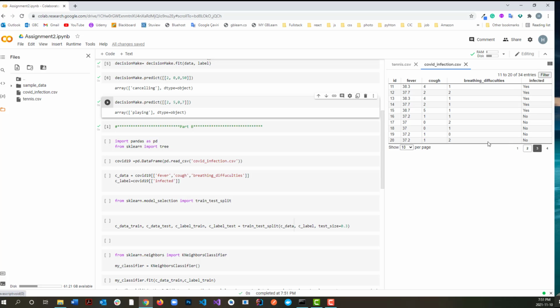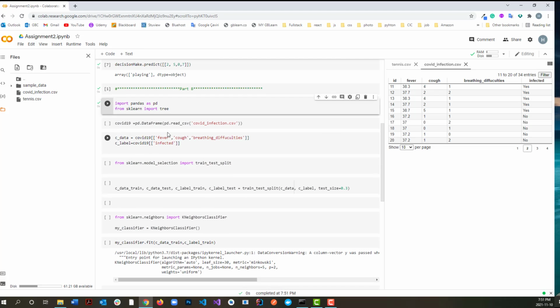They are mostly above 36, 37, and for the rest, the cough and the breathing difficulties are between 0 and 5. And I'm going to import pandas and scikit-learn.